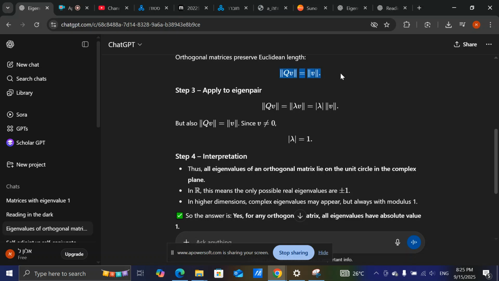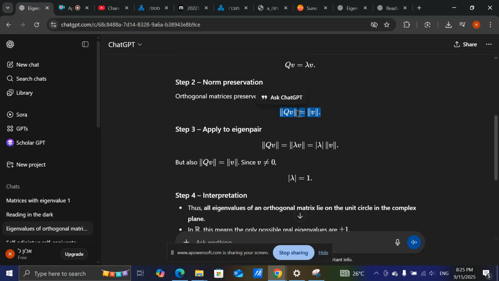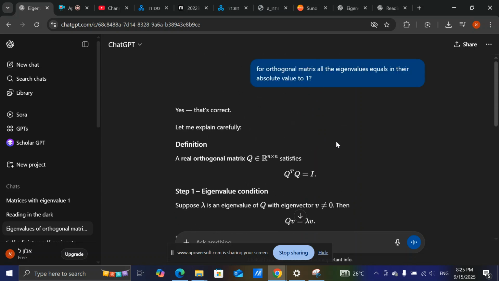So by definition, if I take the norm of a unitary matrix, let's call it Q, or orthogonal matrix, let's call it Q, times any arbitrary vector V, you'll get that the norm of this equals the norm of the vector itself without the Q, because again, they preserve the norm of a vector. So this is a very important property.